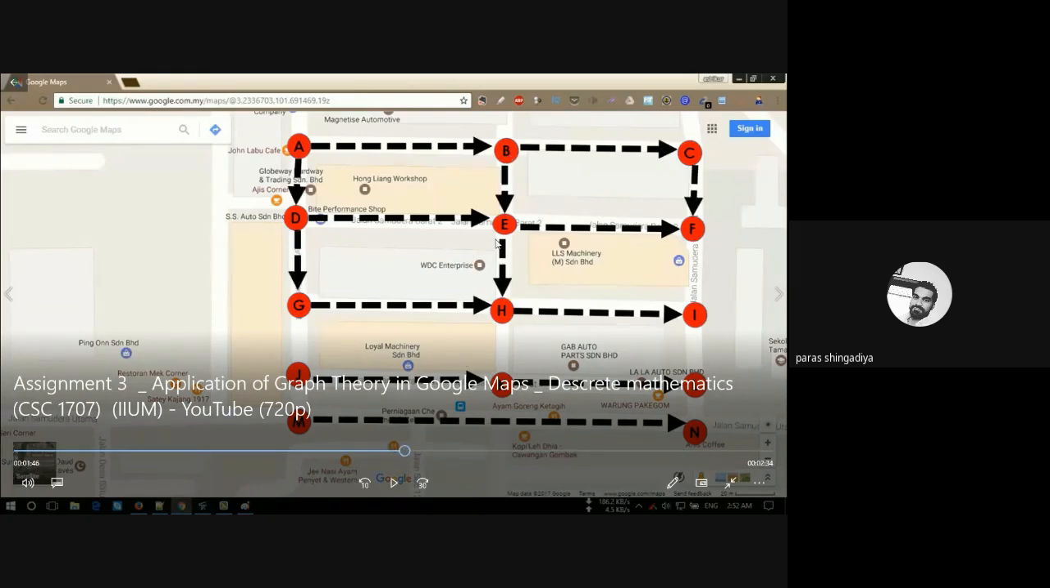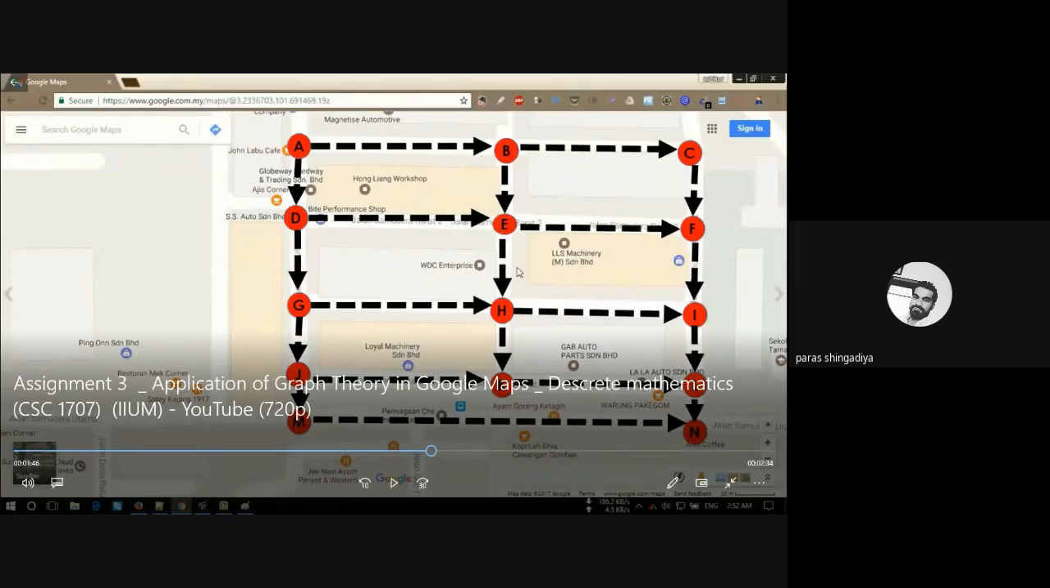Now all these sub routes are connected in this picture: roads from A to B, B to E, C to H, F to I, and so on. This A is our starting place, where you have to start, and this end is our ending point, where you have to reach.